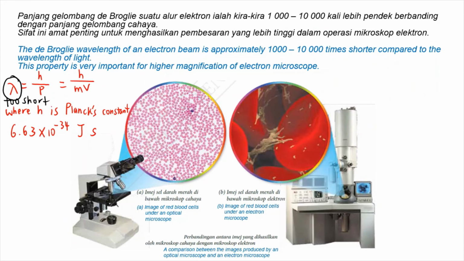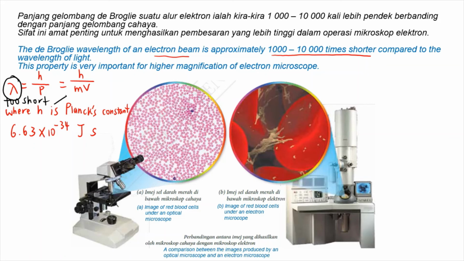Do you remember just now we talked about de Broglie's wavelength being too short to be detected? Thus, something needs to be done. The de Broglie wavelength for an electron beam is approximately 1000 to 10,000 times shorter compared to the wavelength of light.